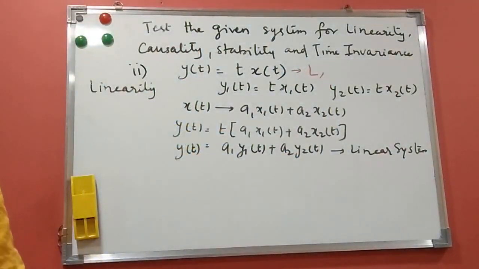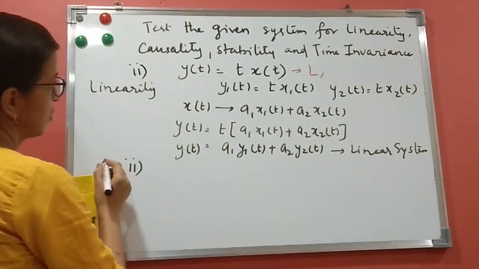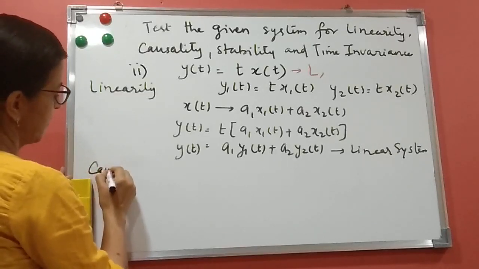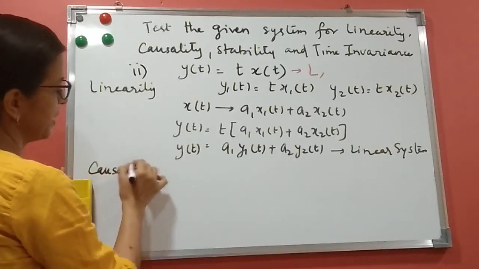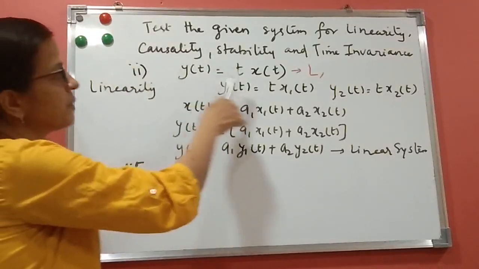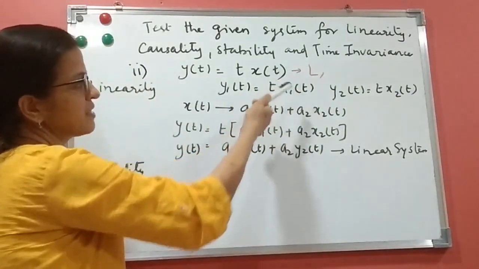Okay, now let us check for the second. That is causal. I'll write down here the system. Causality. What is the definition of causality? That the output depends only on the present and past values of input. Now you can see here y of t is depending only on x of t. There is nothing like t square, t minus something or t plus something.